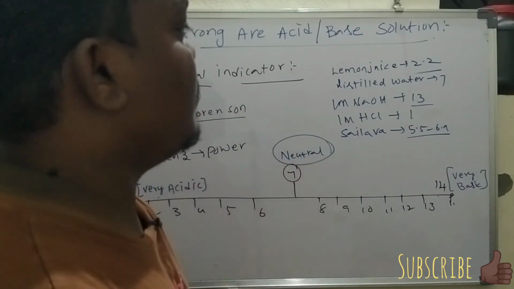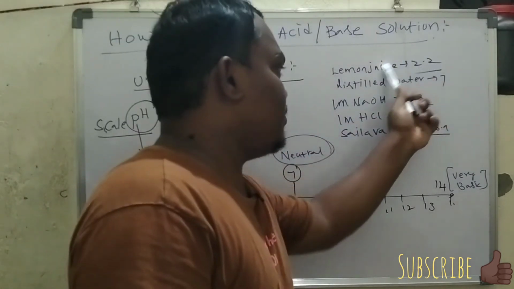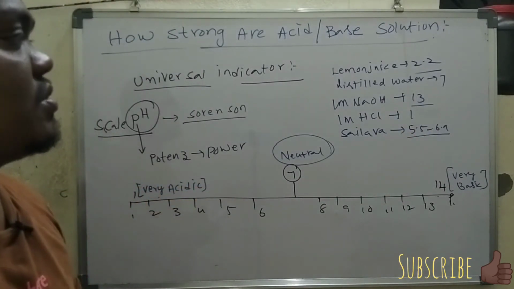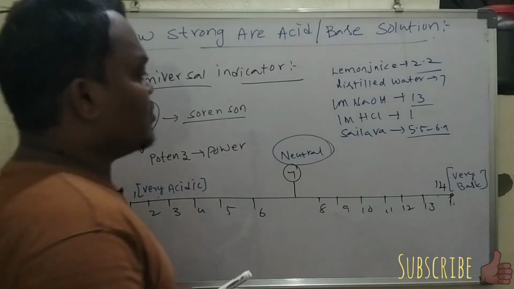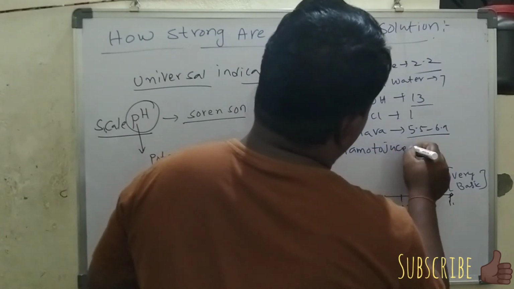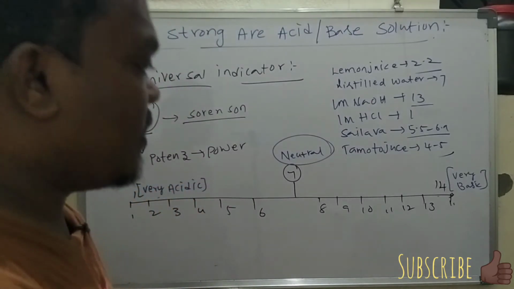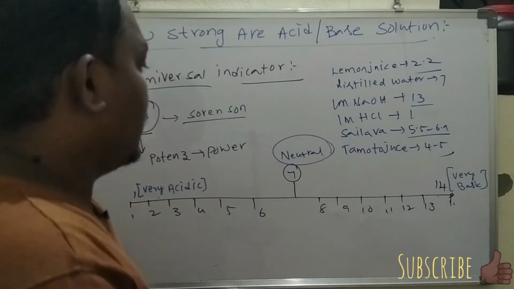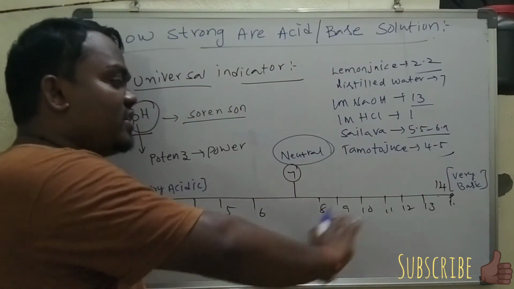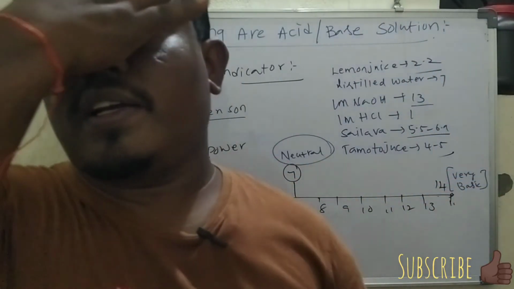Before the meal, after the meal, whatever you take will have some pH value. Here we take examples which indicate different pH values. For example, if you take tomato juice, it has a pH of 4 to 5, which indicates acidic nature. These all indicate the pH value, the strength of acidic and basic nature, on a pH scale.